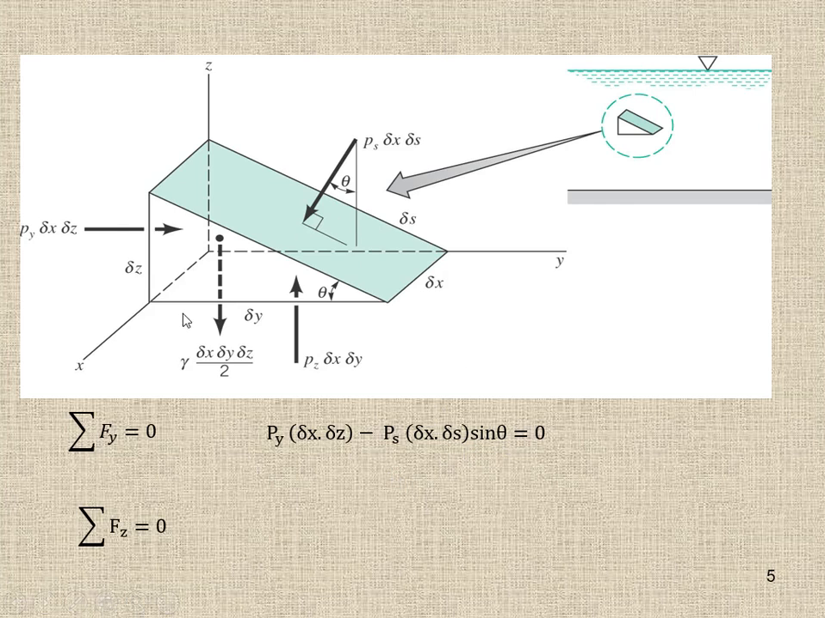In the same way, the force acting in the z direction is Pz del x del y. There is another component of this surface force which balances this force, that is Ps del x del s cos theta, and also the weight which is acting downward, that is the weight of the fluid element, W, equal to 0. The upward direction we are considering positive, and the downward direction negative.